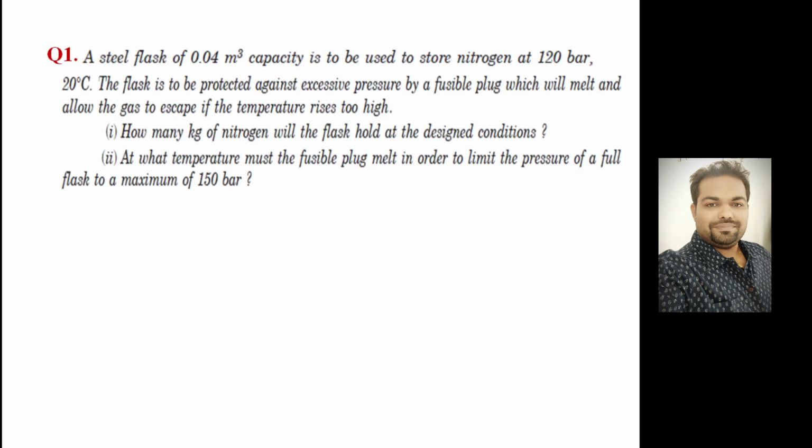Consider the first problem. A steel flask of 0.04 meter cube capacity is to be used to store nitrogen at 120 bar, 20 degrees C. The flask is to be protected against excessive pressure by a fusible plug which will melt and allow the gas to escape if the temperature rises too high. First part: how many kilograms of nitrogen will the flask hold at the designed condition? Second part: at what temperature must the fusible plug melt in order to limit the pressure of a full flask to a maximum of 150 bar?